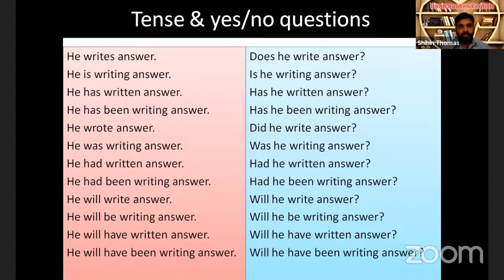So in short, we sometimes use yes, he does. That's another way of communication. We learned that later. I mean, if we ask the question like, does he write answer? In short, we can answer, yes, he does, like that. Did he write answer? Yes, he did. That's a short way of communication. Then negative is, no, he doesn't. Yes, he did. No, he didn't, like that.